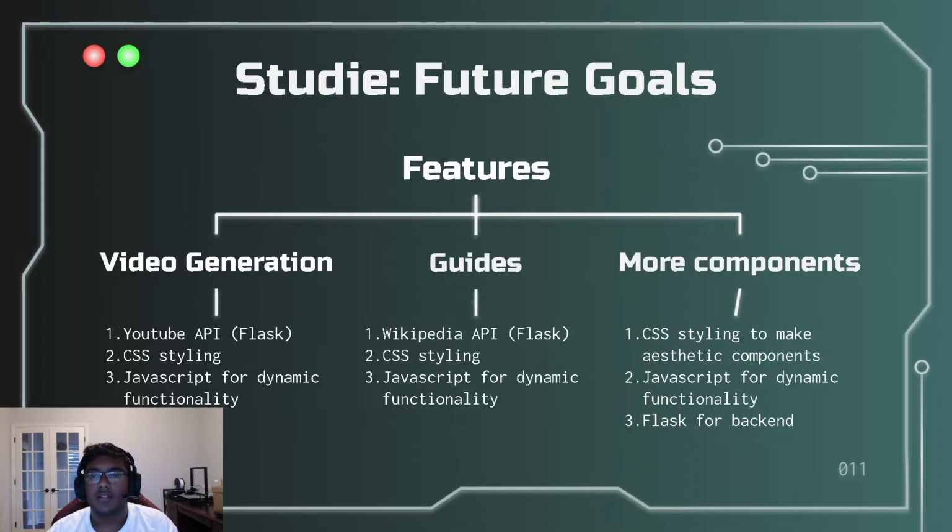Our third future feature is more components. We'll use CSS styling to make aesthetic components once again, JavaScript for dynamic functionality, and Flask for the backend. To specify more components, it would probably be something that engages users and boosts their productivity once again.